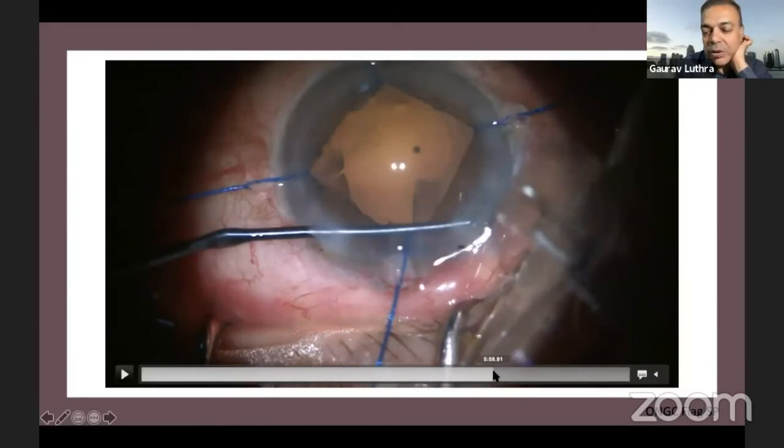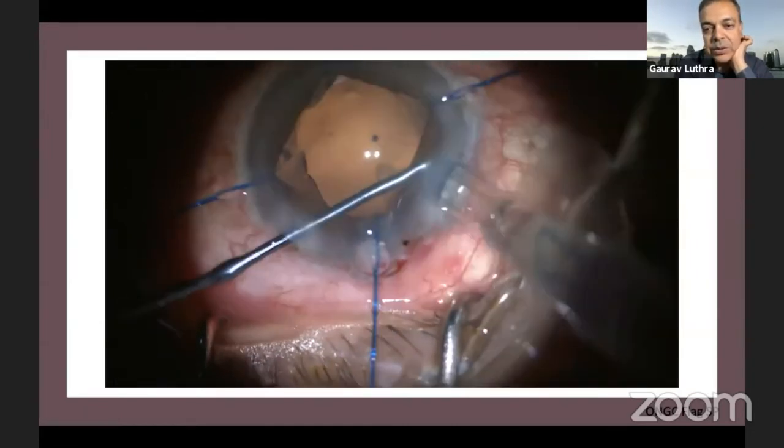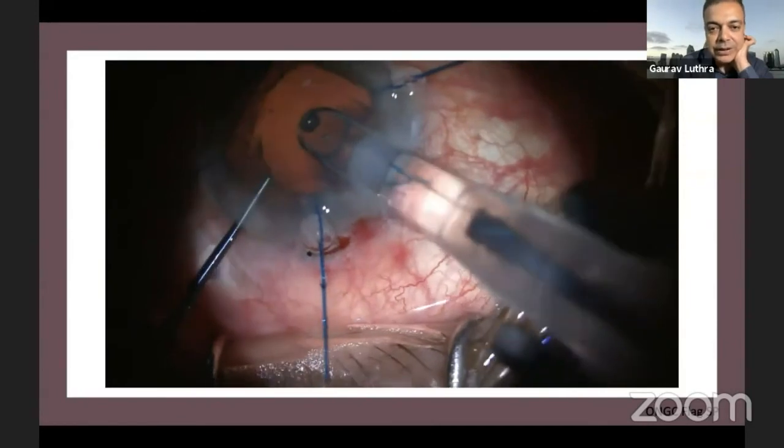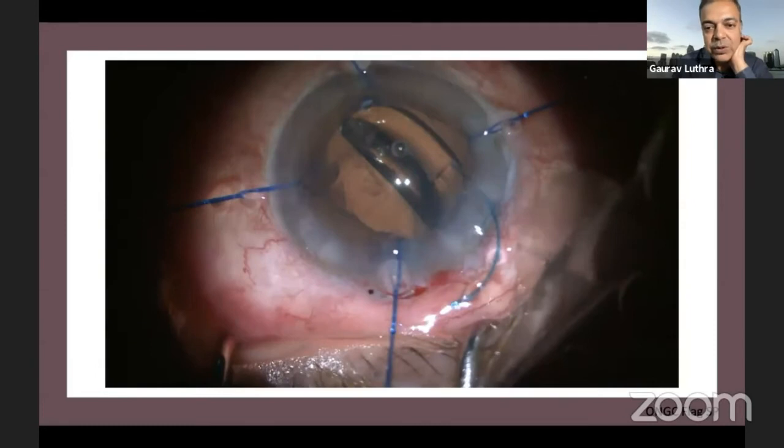So it might traumatize: my cartridge might just go through the iris, or my IOL may go through the iris. So I'm going to push that down with the left hand and then introduce the cartridge inside. And this is how 3-piece lenses should always be inserted. Don't do a wound assisted insertion.